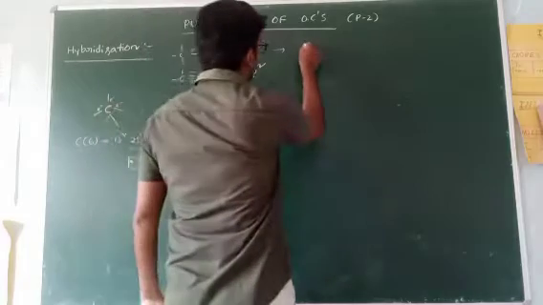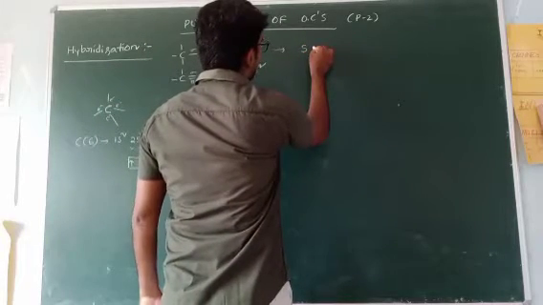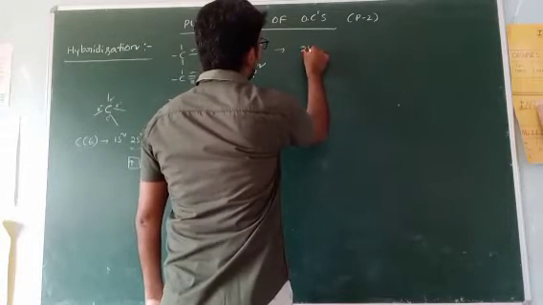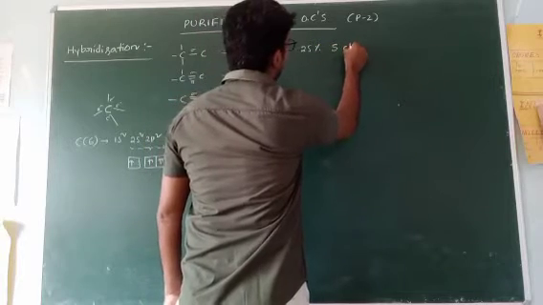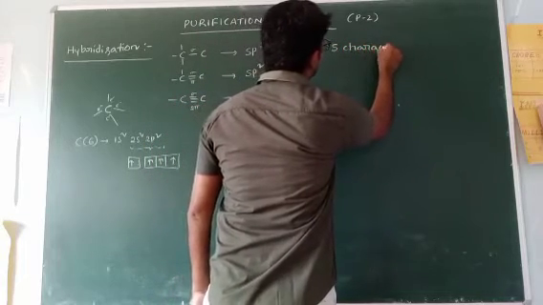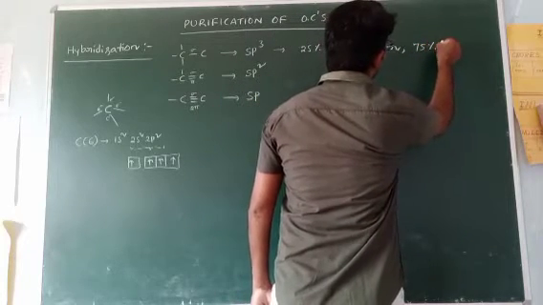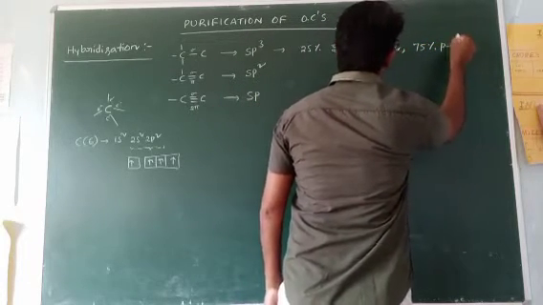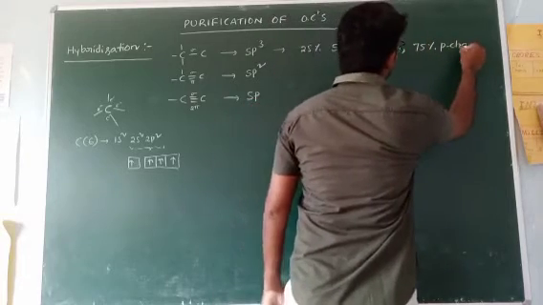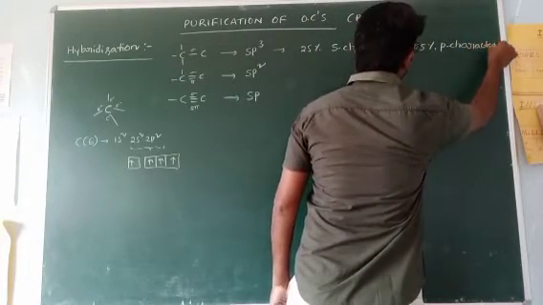So the S character is 25% and the P character is 75%.